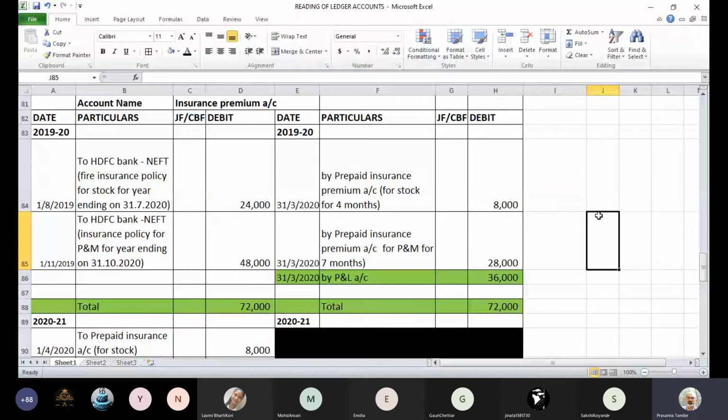Anybody? Okay. Now take the example of the first policy. The first policy is taken on 1st August 2019 and it ends on 31st July 2020. Can you tell me the number of months which are falling in the next financial year? How many months will fall in the next financial year?